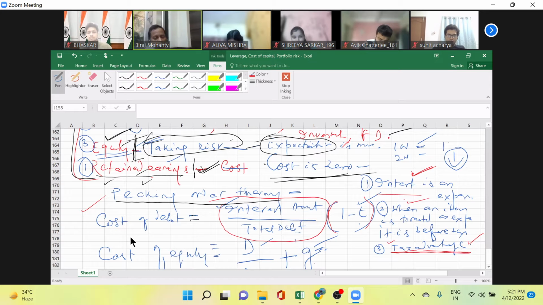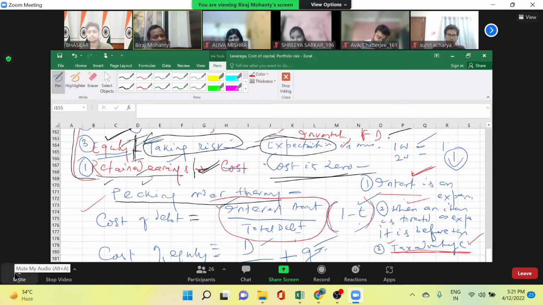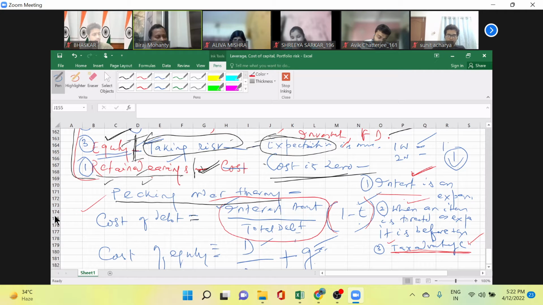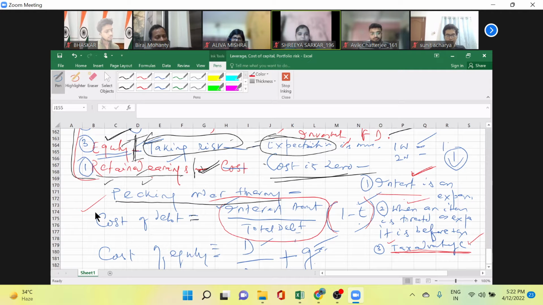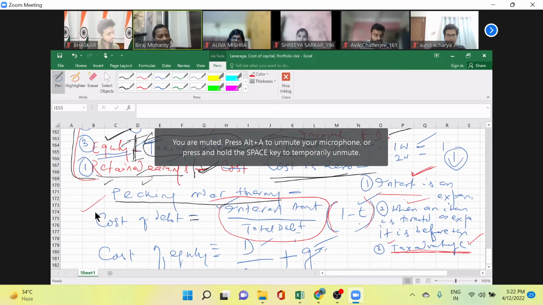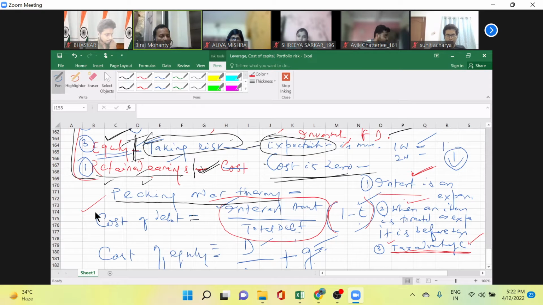So what is the formula for cost of equity? That I'll tell. Don't worry. Why do you hurry? Could you get what is cost of debt? Yes, sir. Interest amount divided by total debt. Don't worry about the formula. Understand the basics and you can create your own formula. So interest amount divided by total debt, because it has a tax impact, multiplied by 1 minus t.